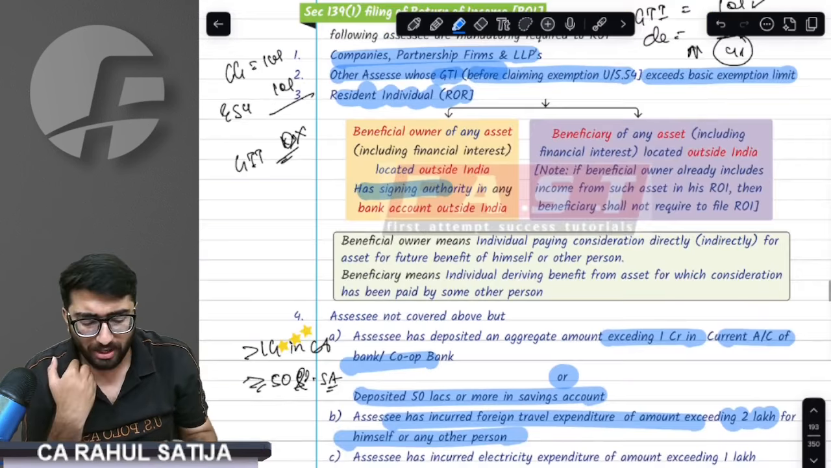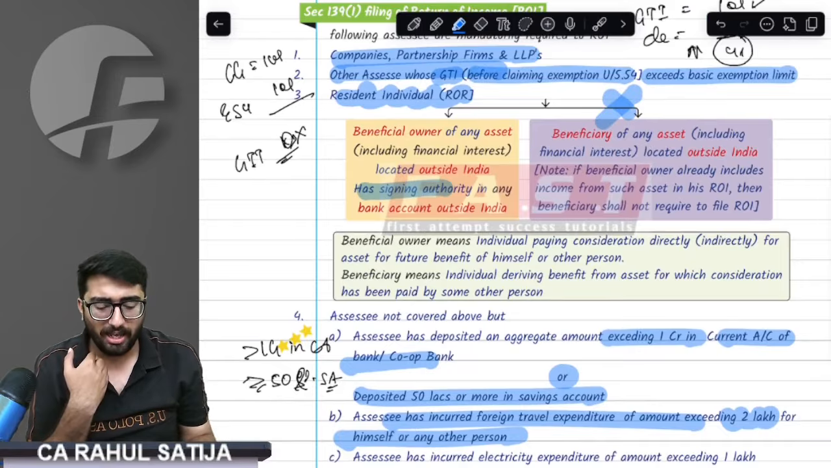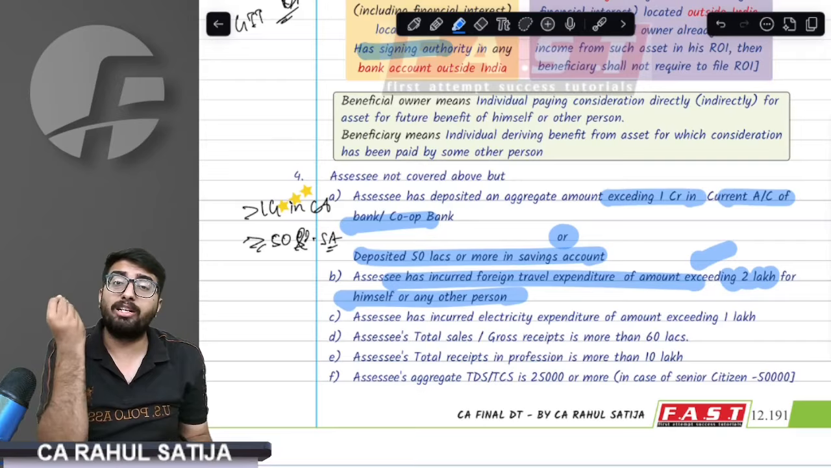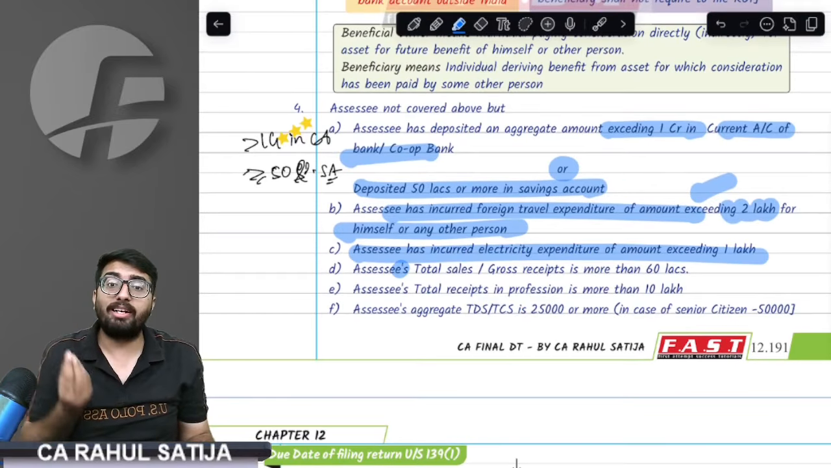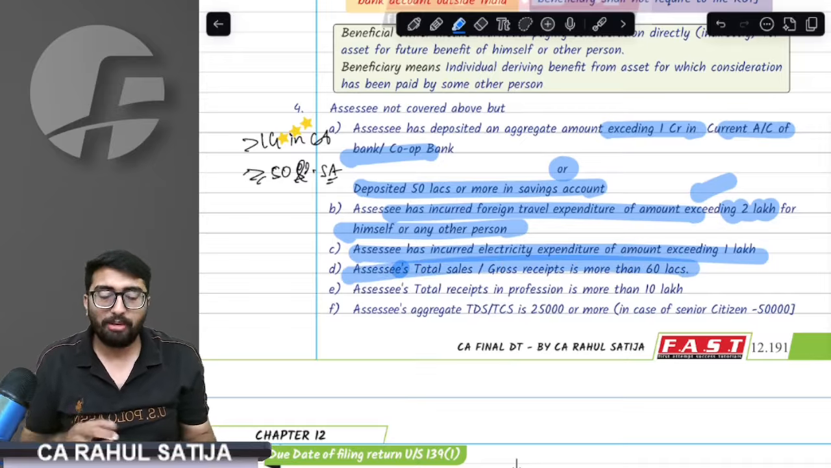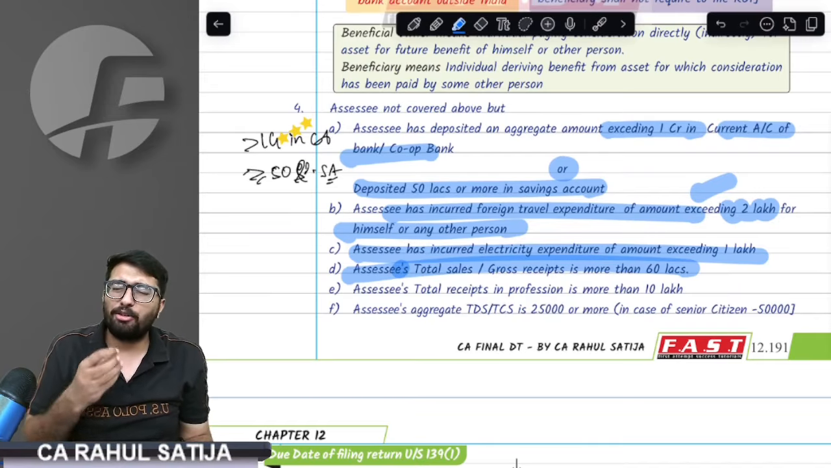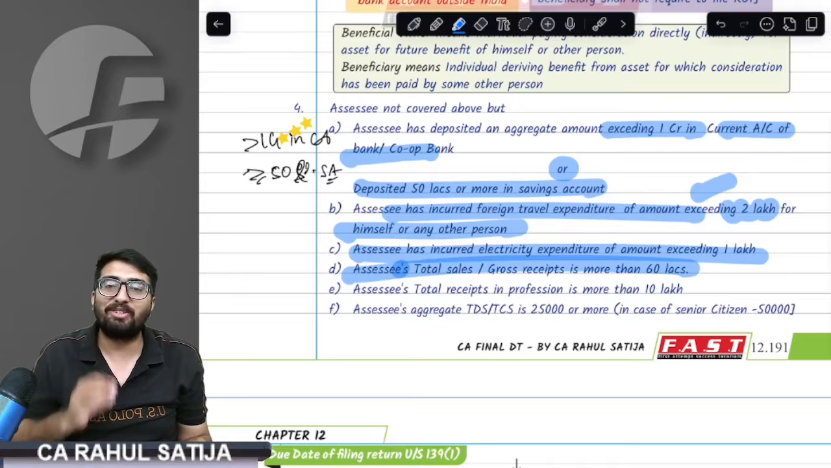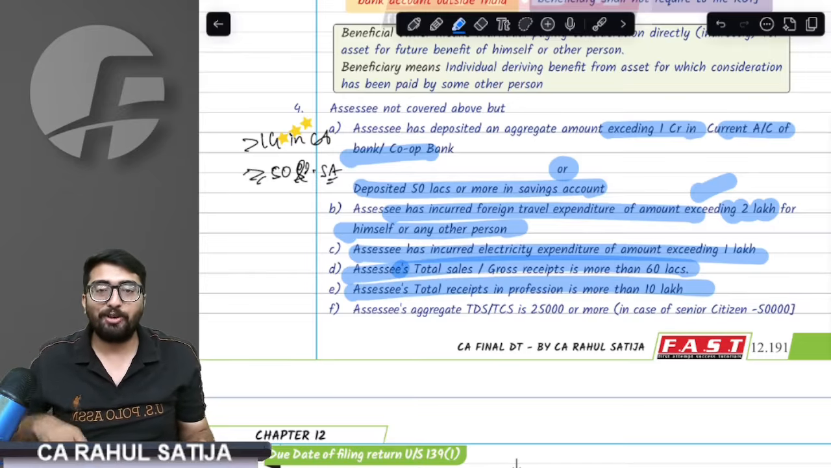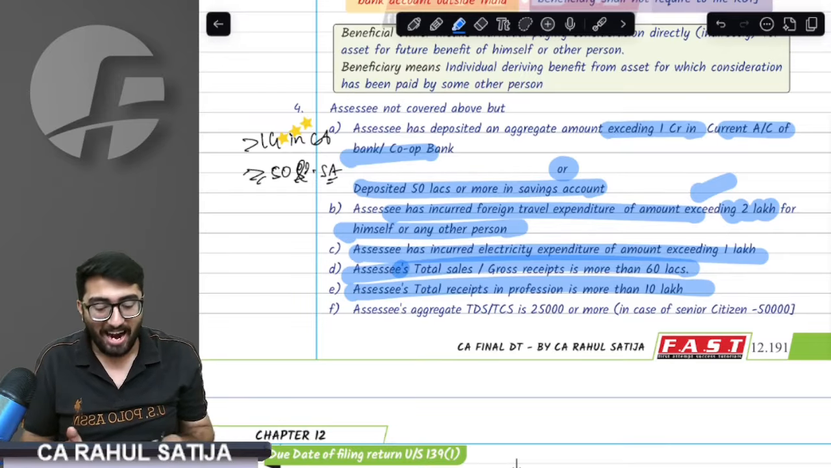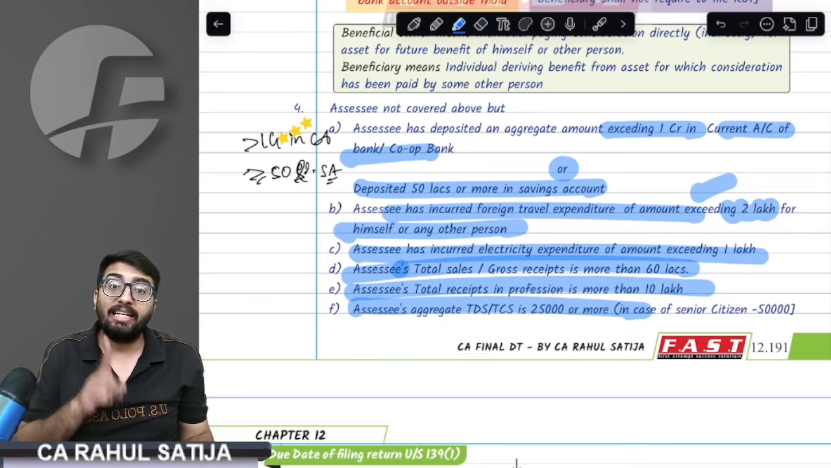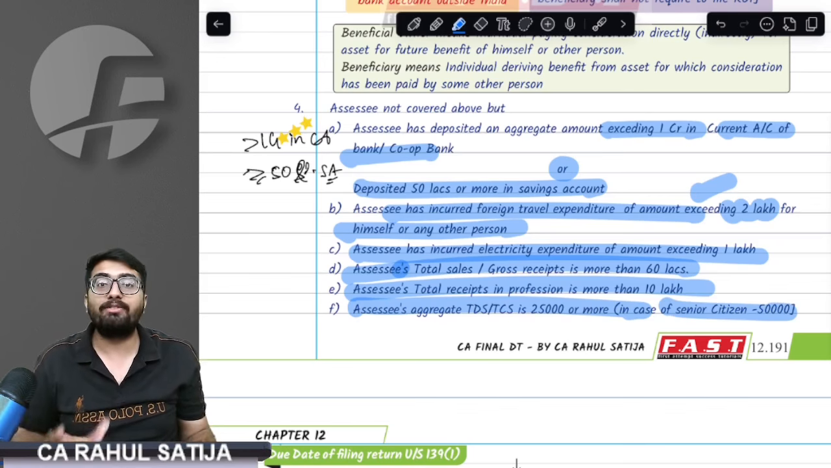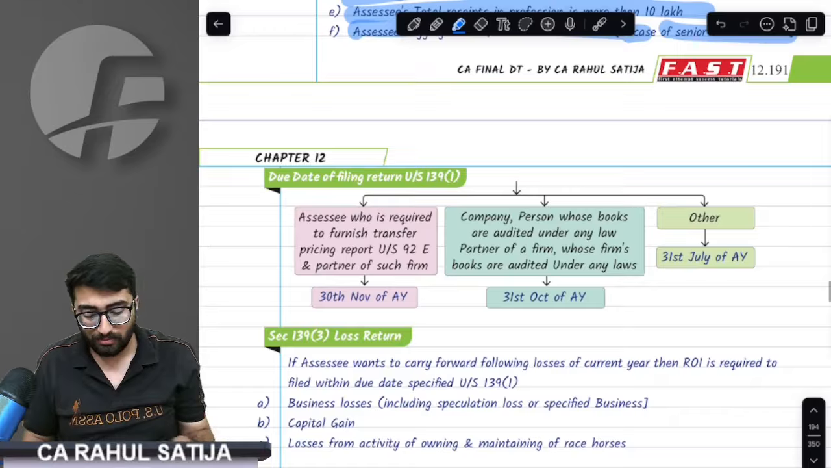You are saying you do not have any income above the basic exemption limit, but now you are saying you spent 2 lakh abroad. You have to file the return. If your electricity bill is more than 1 lakh rupees, you have to file the return. If you are doing business and your gross receipts, your sales, are more than 60 lakh rupees, you have to file the return. The provision says if you are doing any profession and your gross receipts exceed 10 lakh rupees, you have to file the return. And if your TDS deducted or TCS collected is more than 25,000, you have to file the return. In case of a senior citizen, if it is more than 50,000 rupees, you have to file the return.